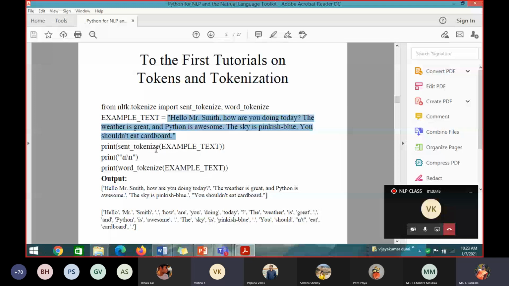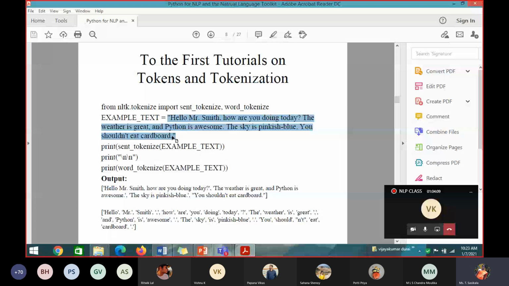Yes, ma'am. Example_text is a string having an input text. This is my document. I assume that this is my document, and I am passing this document to sentence segmentation.